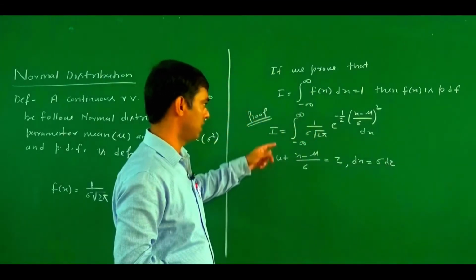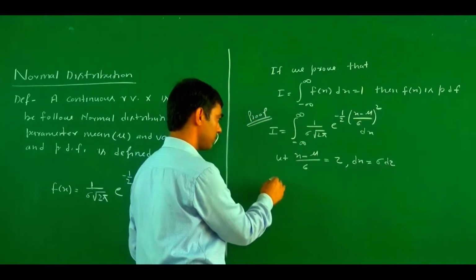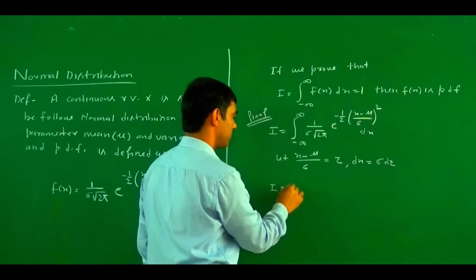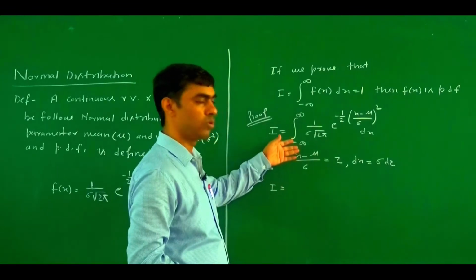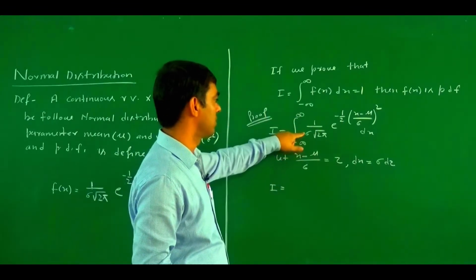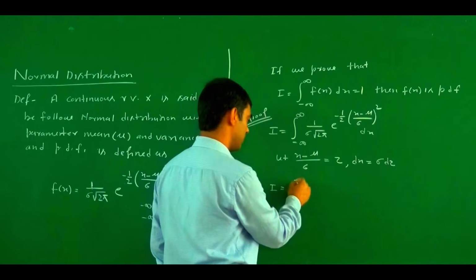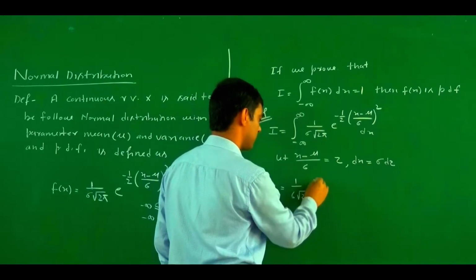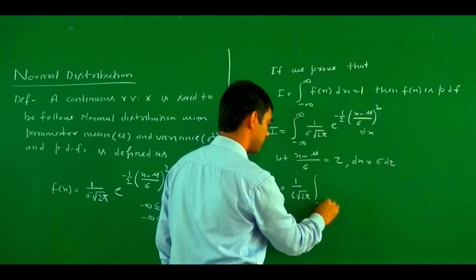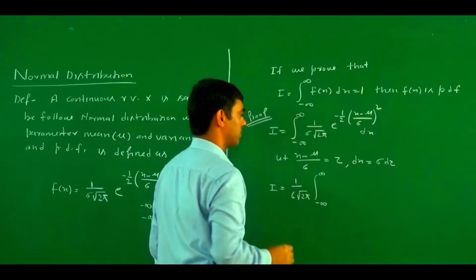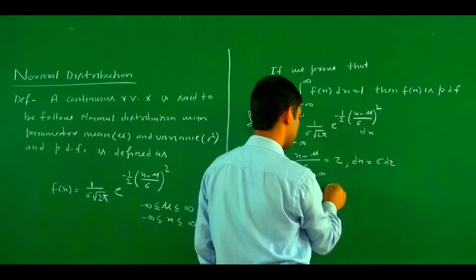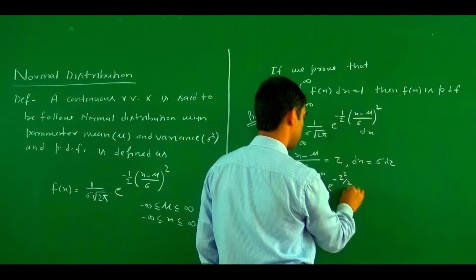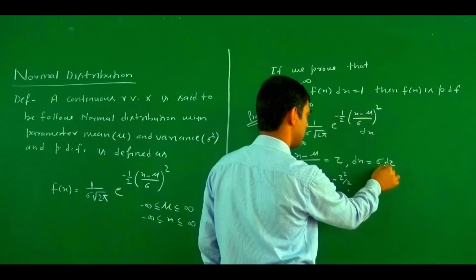Writing this in terms of z, there is no change in the lower and upper limits. So I equals 1 upon sigma root 2 pi, integral from minus infinity to infinity, e to the power minus z square by 2, into sigma dz.